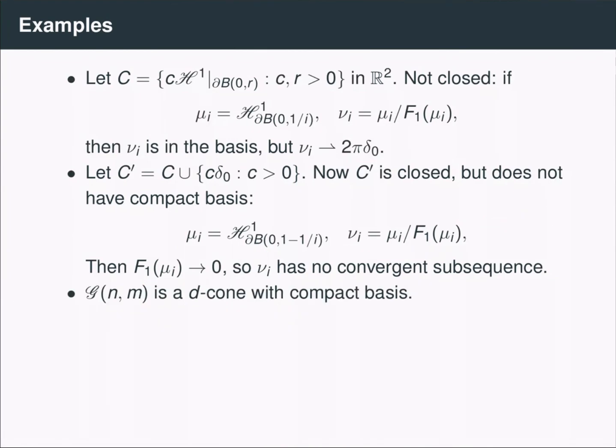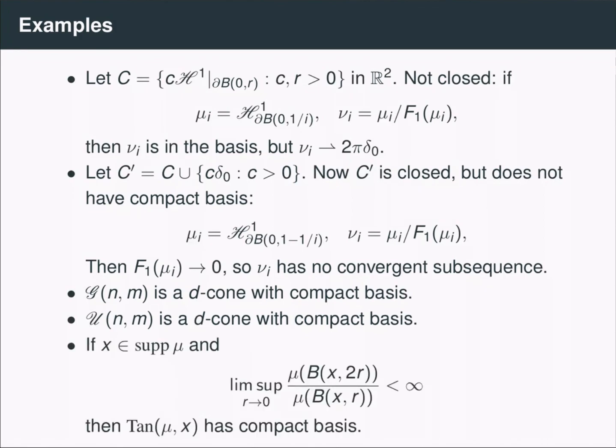Now, some examples of D-cones with compact bases are the class of Hausdorff measures restricted to planes, the space of uniform measures with 0 in their supports, and the set of tangent measures of a Radon measure at a point x, supposing that the measure is pointwise doubling at the point. By one of the results from last week, this condition will imply that all tangent measures will be doubling at the origin, and the theorem from the previous slide will imply the D-cone of tangent measures has compact bases.